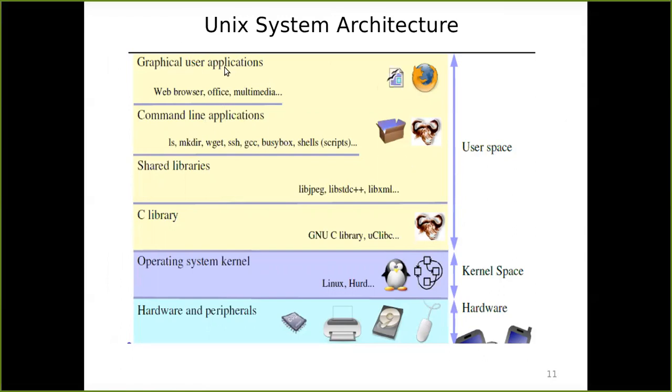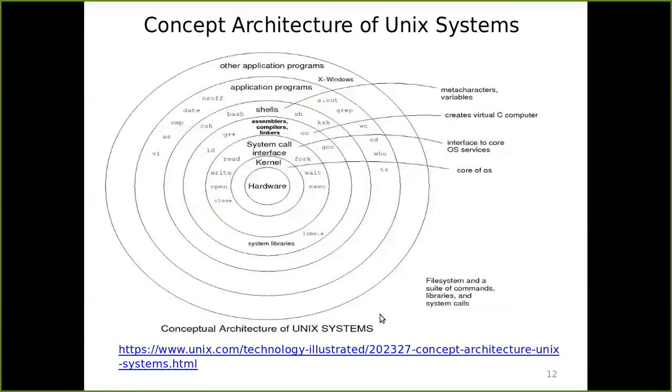On the top, in user space, graphical user applications are running, and they may run command applications making use of these libraries. That is the user space. Kernel space is the operating system, and hardware space is the real hardware where your devices are available. You can also view that architecture in multiple ways.